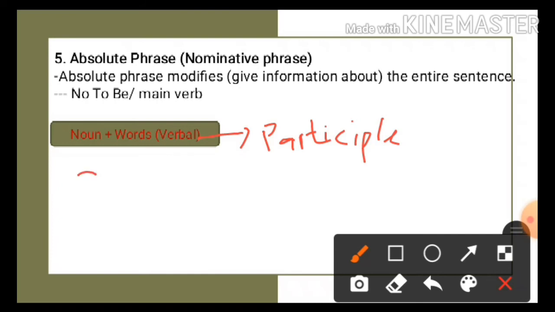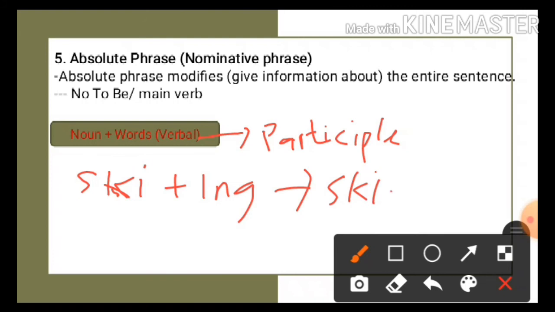Okay, ski. Ski here is a noun. And then plus ing, to become skiing. It becomes skiing and it has the ing structure at the end.